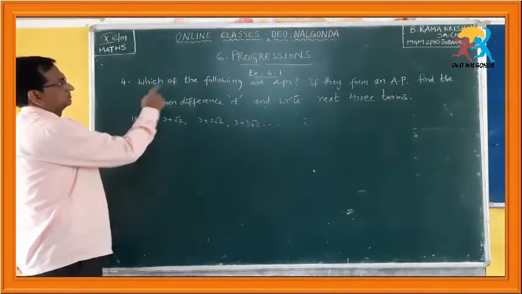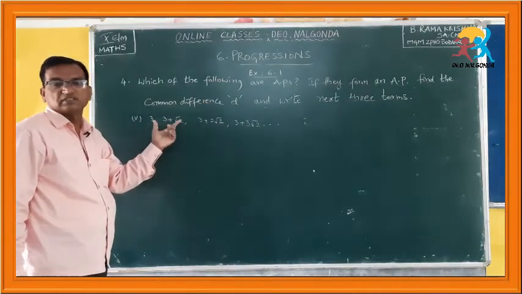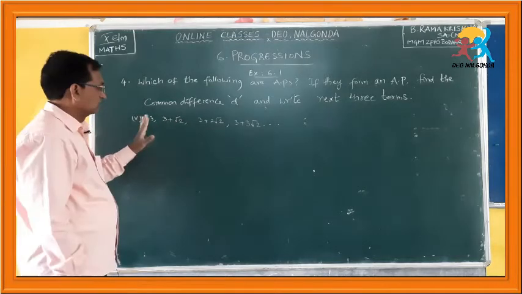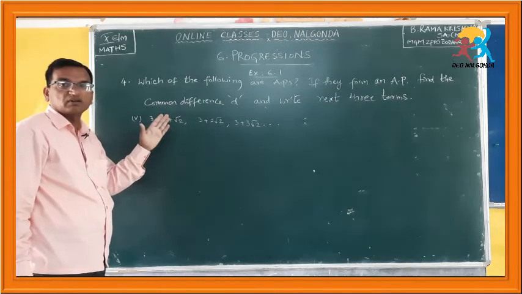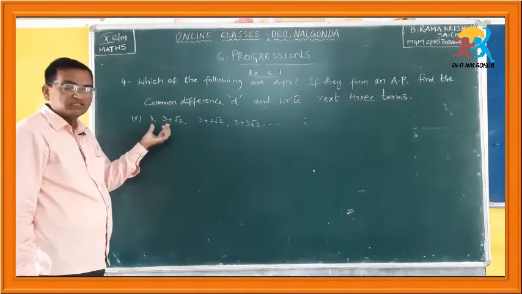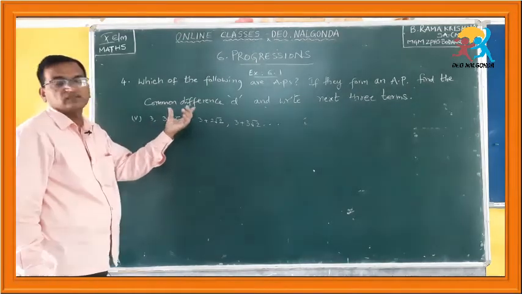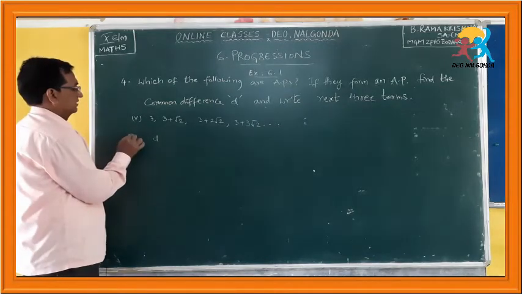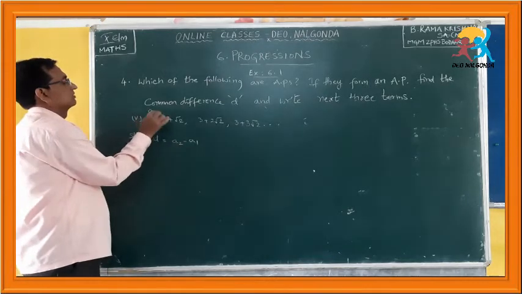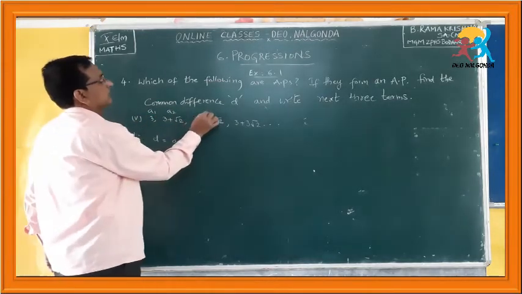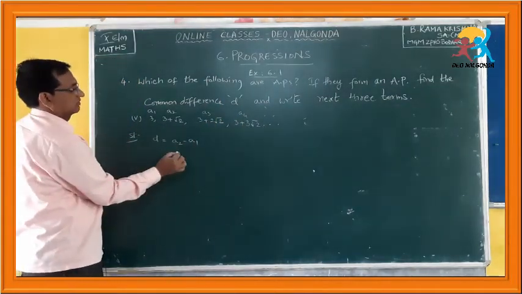First of all, what is he asking? He is asking us to find whether this list of numbers forms an AP or not. Let us see how to check whether this sequence forms an AP or not. You have to find the differences of successive pairs of numbers. So, for that you have to find the difference d, formula A2 minus A1. Again you denote these numbers with A1, A2, A3, A4 and so on.